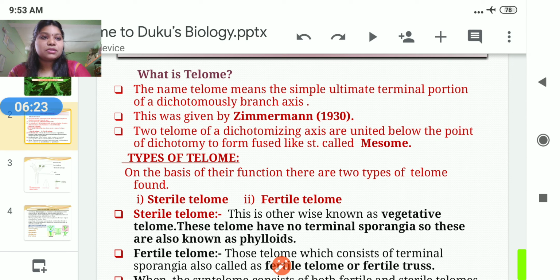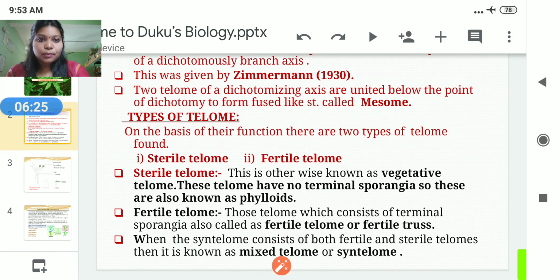and fertile teloms. I have already discussed with you. One is sterile telom. Why is this known as the sterile telom? Because this is otherwise known as the vegetative telom. We know that vegetative means there is no terminal sporangia. This telom has no terminal sporangia, so we call it the phyllodes or vegetative telom.